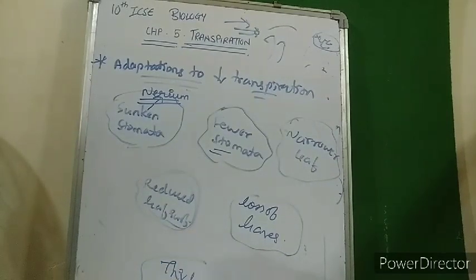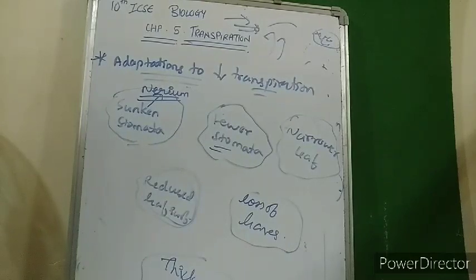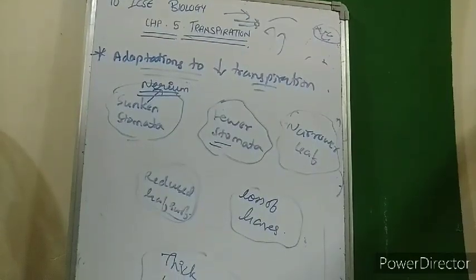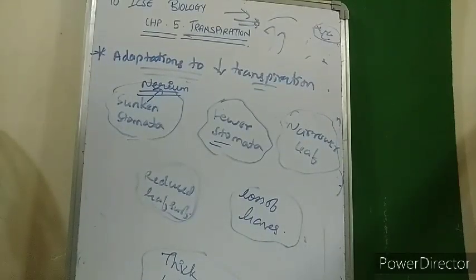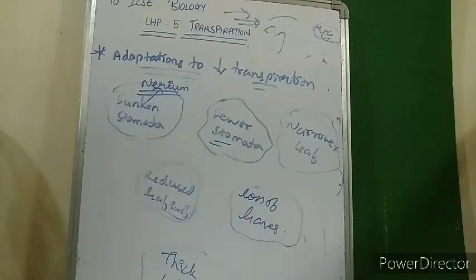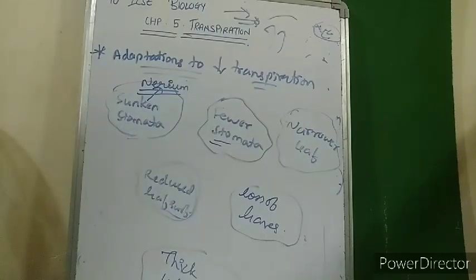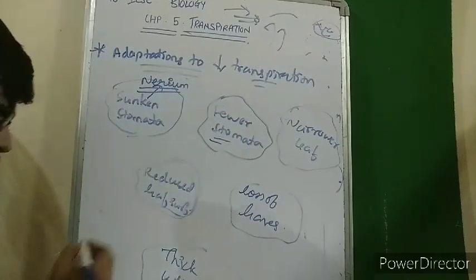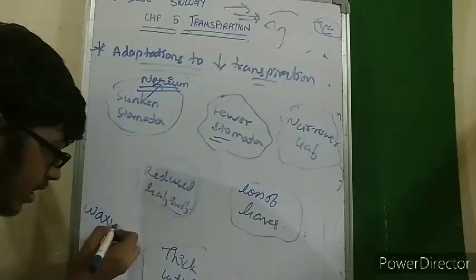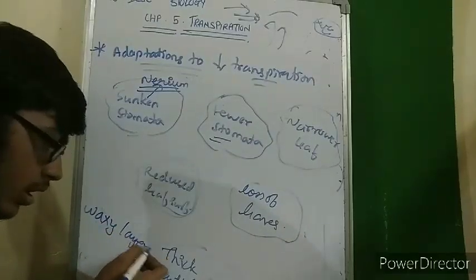Next is loss of leaves. Sometimes in some plants leaves are lost. They are converted into some other form, like thorns or tendrils or hair-like structures, or they just fall off from the plant. So if there are no leaves, there is no loss of water in the form of transpiration. And the last one is cuticle. Cuticle is a layer of wax coating. It is a waxy layer present on the leaf surface.